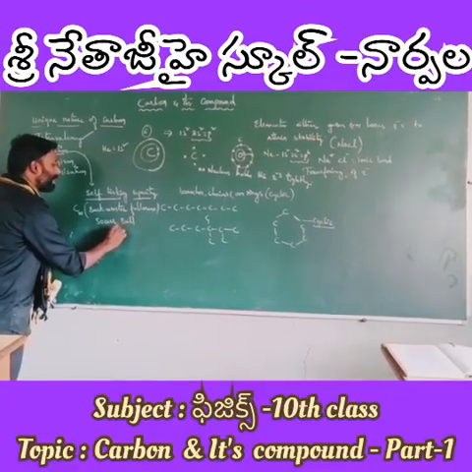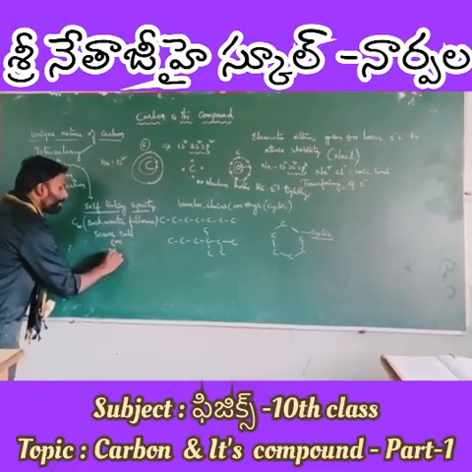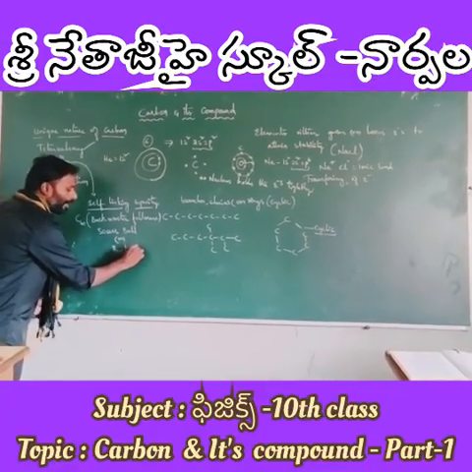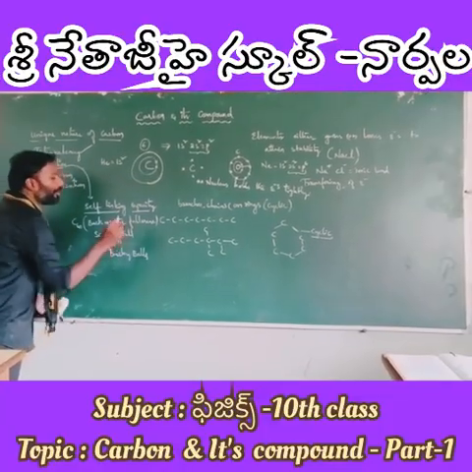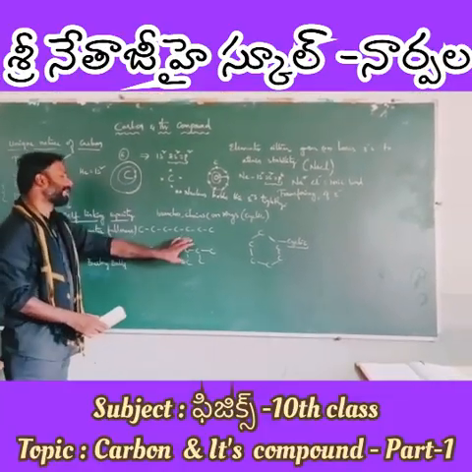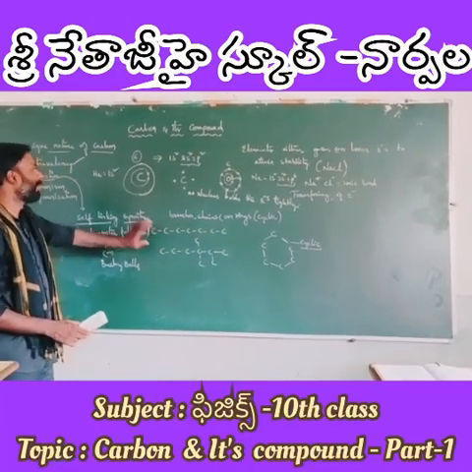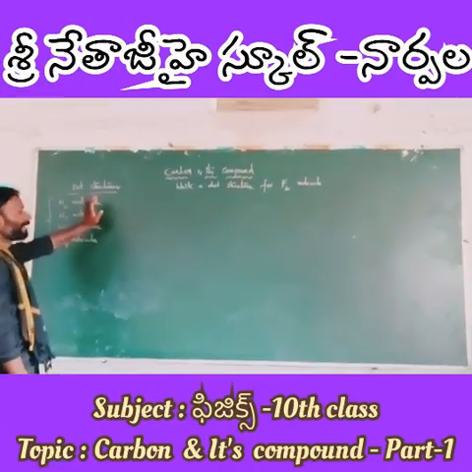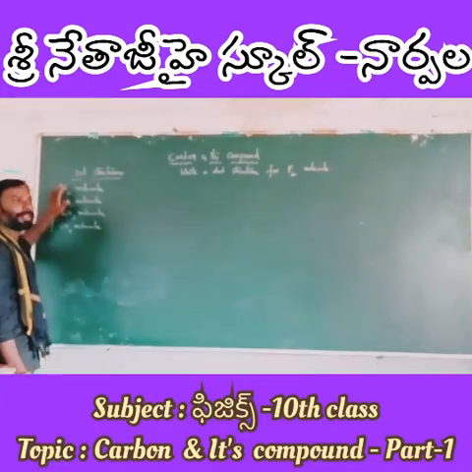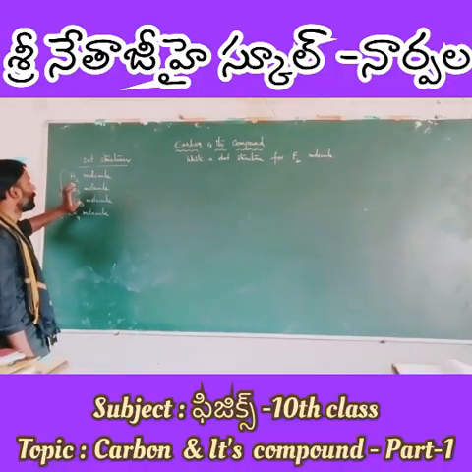It is otherwise also called buckyballs. So carbon, as I told you, is the only element among all others that has this unique property.